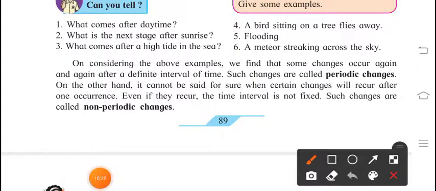On considering the above examples, we find that some changes occur again and again after a definite interval of time. Such changes are called periodic changes. Suppose you take the example of water itself, it is coming again and again. So that is periodic changes. On the other hand, it cannot be said for sure when certain changes will recur after one occurrence. Even if they recur, the time interval is not fixed. Such changes are called non-periodic changes. Non-periodic changes do not have a fixed timing, right? Change is there, but it is a non-periodic change.